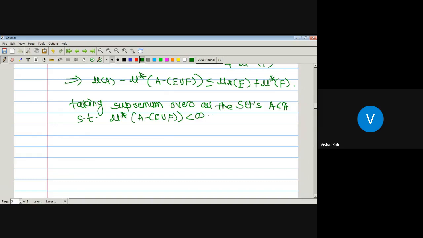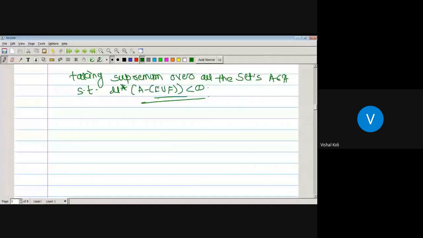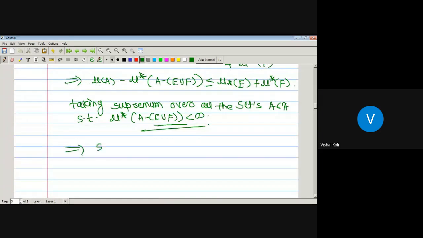That is, we have already taken the outer measure of A minus E union F to be finite. So what we took at the beginning, A belonging to curly A and the outer measure of A minus E union F finite, we took for this reason. Here is its use. So here we have taken the supremum of all the sets A belonging to curly A such that the outer measure of A minus E union F is finite. Then this LHS becomes the supremum of the measure of A minus the outer measure of A minus E union F, which is less than or equal to the inner measure of E plus the outer measure of F.